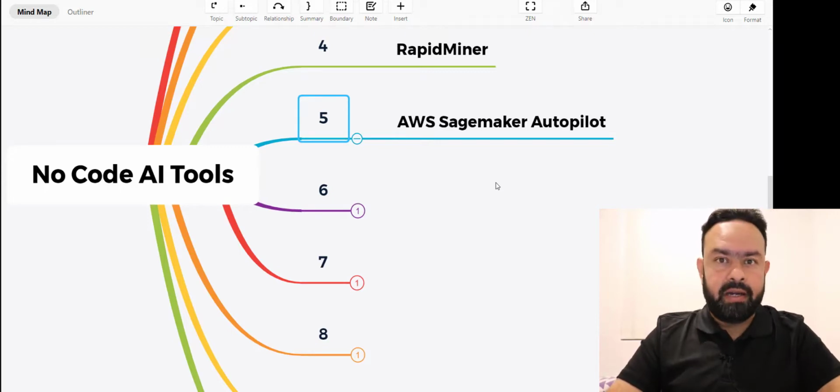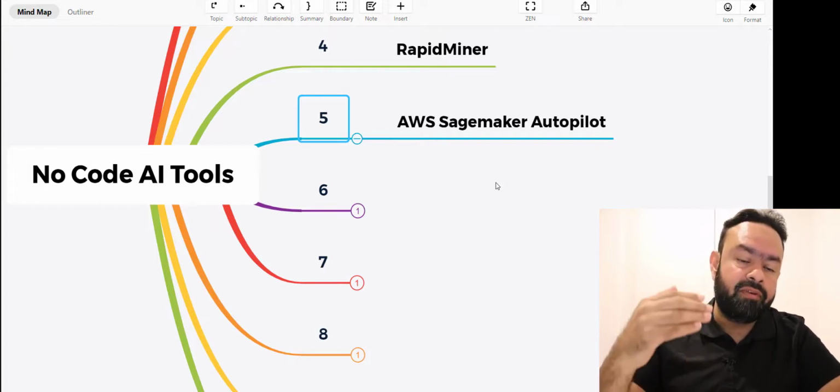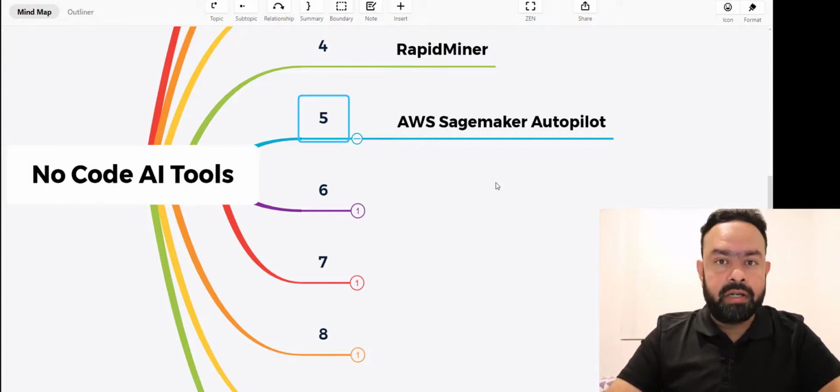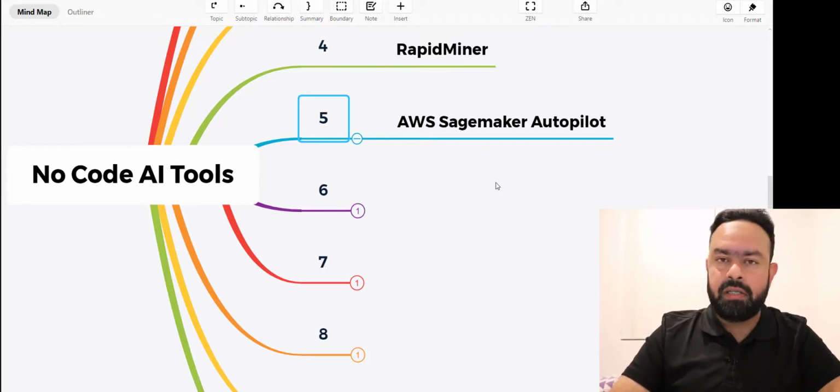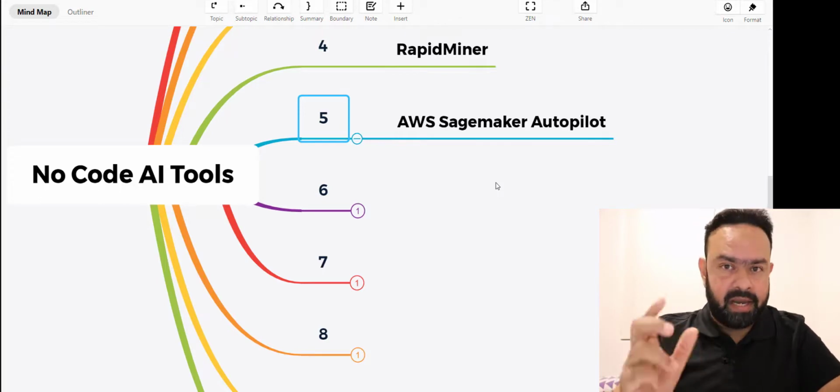This is from the AWS side, basically an AWS product. Autopilot again doesn't need any coding within the AWS ecosystem, wherein all the heavy lifting of the different models is taken care of. The moment you run Autopilot, it runs the model with many different algorithms and picks the best on top. So you can just click on the top one, look at the accuracy, and then go ahead creating or extracting that particular model.